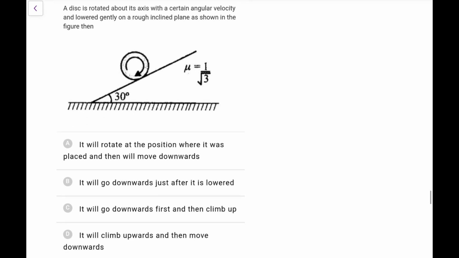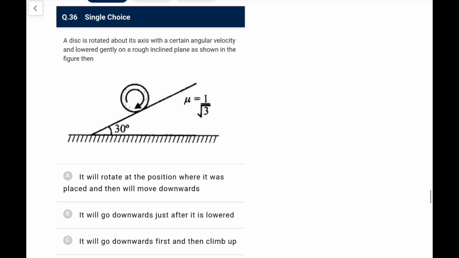Next, a disk is rotated about its axis with a certain angular velocity and lowered gently on a rough inclined plane as shown in the figure. It will rotate at the position where it was placed and then move downwards. So let me check. It is just rotated as shown in figure, and then you have to find out. First of all, this mu is equal to 1 by root 3 and this is 30 degrees. So you just have tan 30 equal to mu, so it won't go down or up for sure.